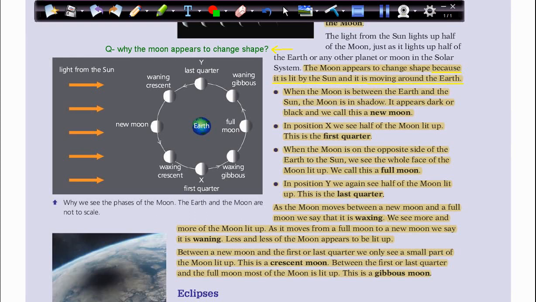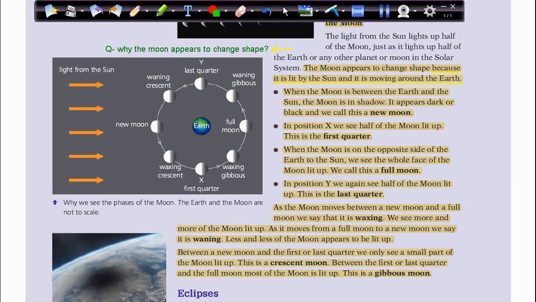Okay, now what are these phases or the 4 stages of the moon? The moon passes through 4 phases. So what are these phases? The first one, when we see it, we can name it new moon.